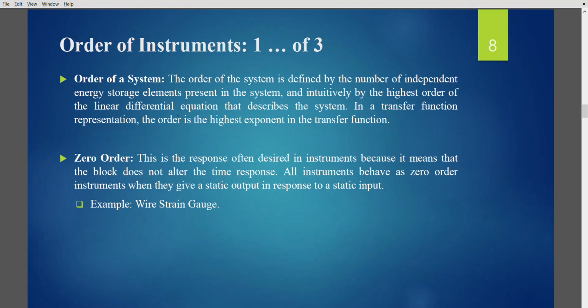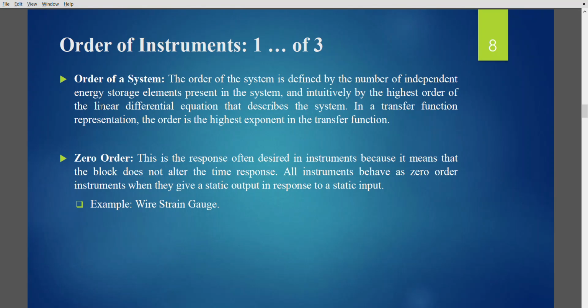Okay, so this is the formal definition. So what does this mean? Let's see. The order of the system is defined by the number of independent energy storing elements. The energy storing elements here in electronic systems are capacitors and inductors. What they do is store energy. Since they store energy, they provide a time constant or a delay in the response of the system. You should clearly remember that this delay in response can be characterized by a linear differential equation that you would have learned in your 12th standard.